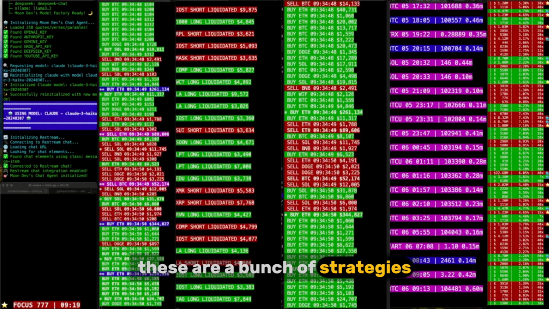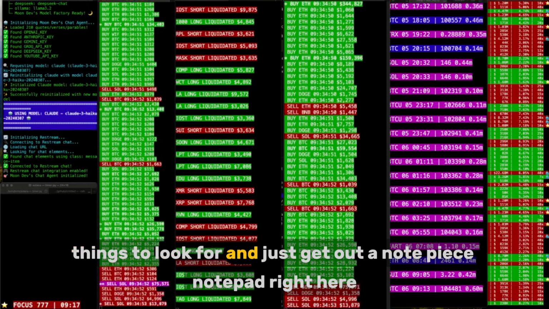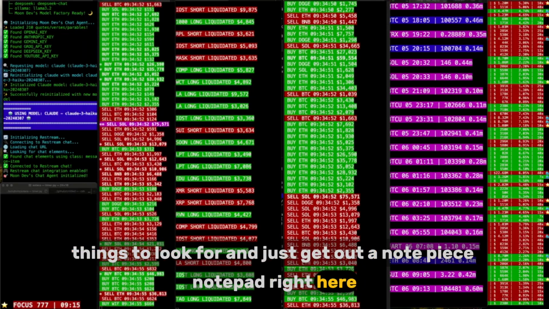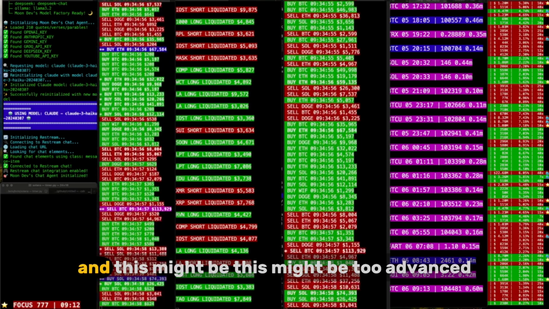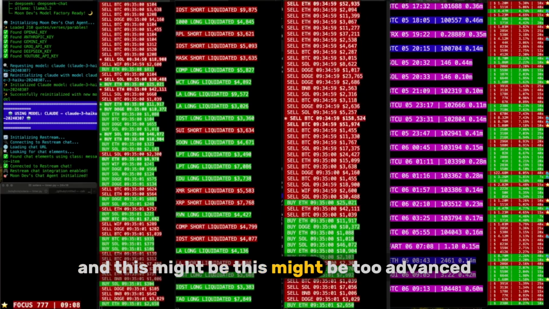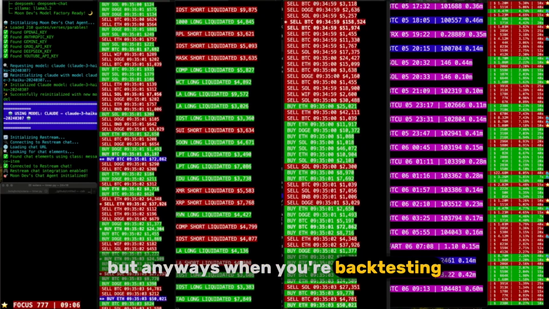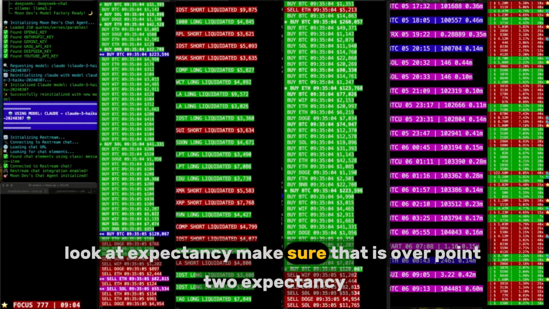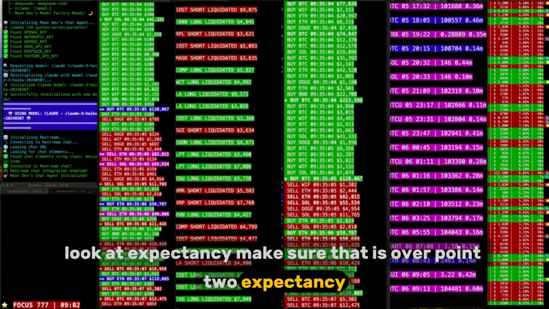Anyways, these are a bunch of strategies, things to look for, and just get out a notepad right here, because I'm going to rail these off and this might be too advanced. But anyways, when you're backtesting, look at expectancy. Make sure that it's over 0.2 expectancy.